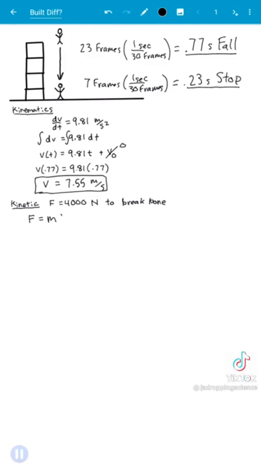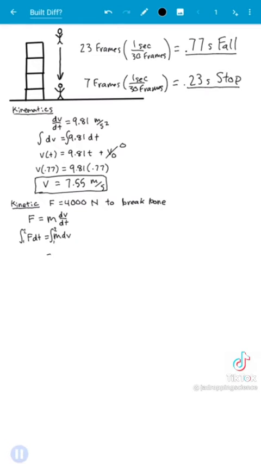Anyway, now we'll use Newton's second law, again replacing acceleration with the time derivative of velocity. Just like we did before, multiply the dt to both sides, and we get F dt is equal to m dv, which we can now integrate. This will be a definite integral from 1 to 2, where 1 is the starting point before impact and 2 is after impact. Is the mass of Mr. Built Different a function of velocity?